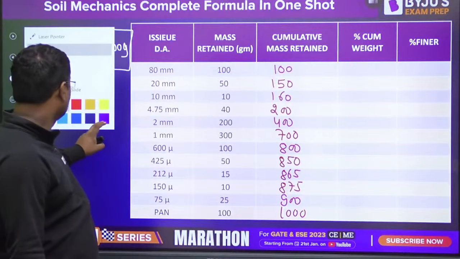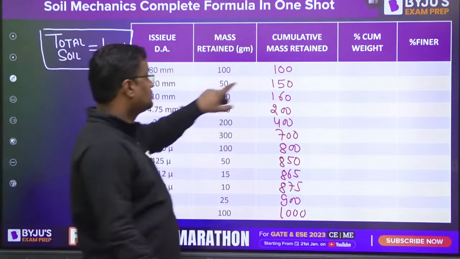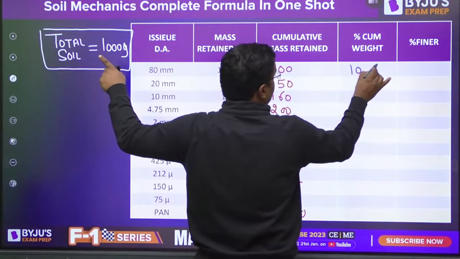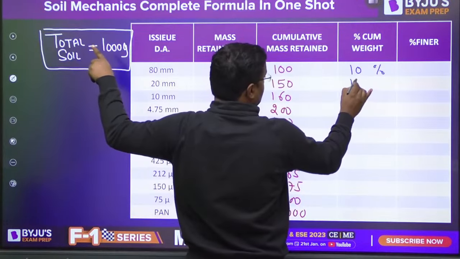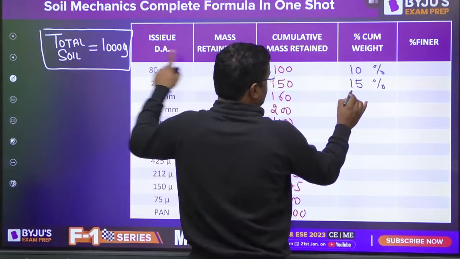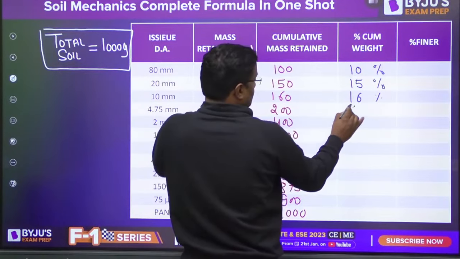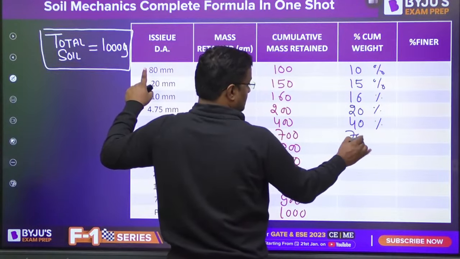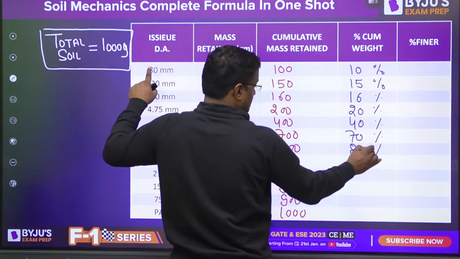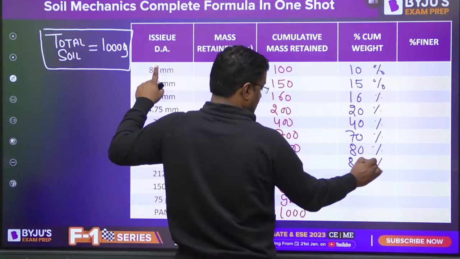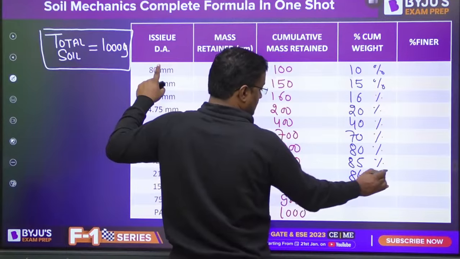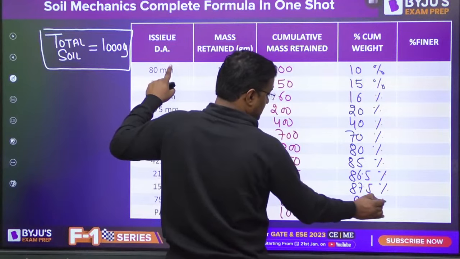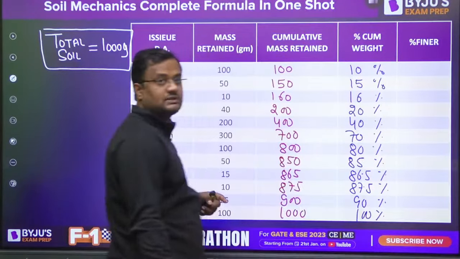Total weight is 1000 gram. 100 out of 1000 is 10%. 150 out of 1000 is 15%. 160 out of 1000 is 16%. 200 out of 1000 is 20%. Then 40%, 70%, 80%, 85%, 86.5%, 87.5%, 90%, 100%, like this.